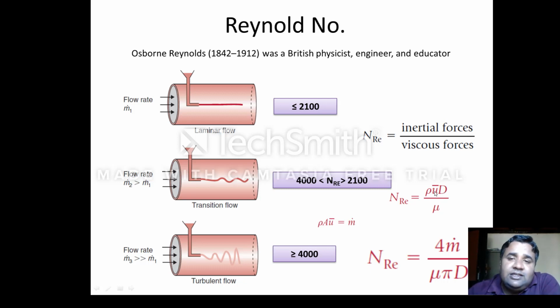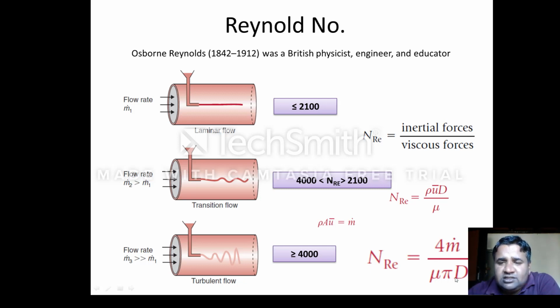If the velocity increases, the value of Reynolds number will increase. I think you can now understand why the water coming from the tap takes a zigzag path as you open it more: the velocity of the liquid is increasing. As the velocity increases, Reynolds number increases, and laminar flow converts into turbulent flow. There is another formula: using the previous equations, we can put the value of rho equal to m divided by A v bar, and then we will be able to calculate this value.